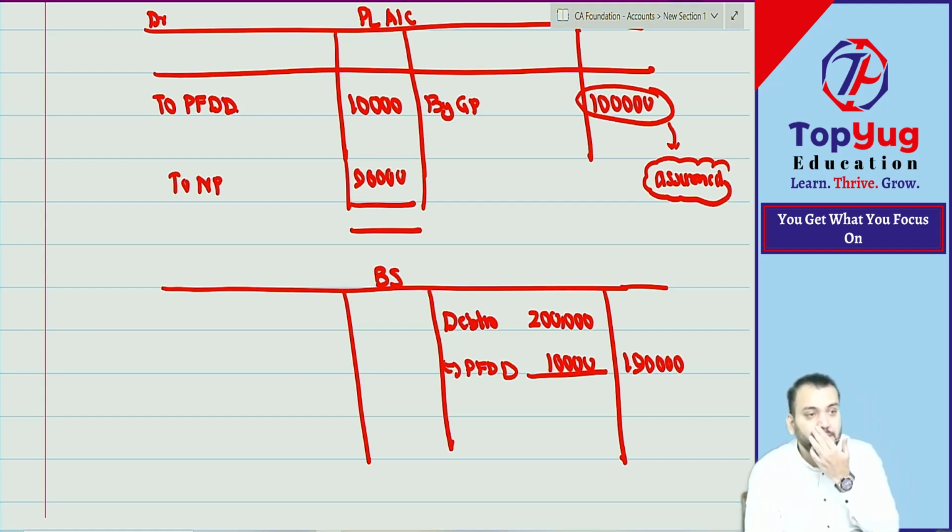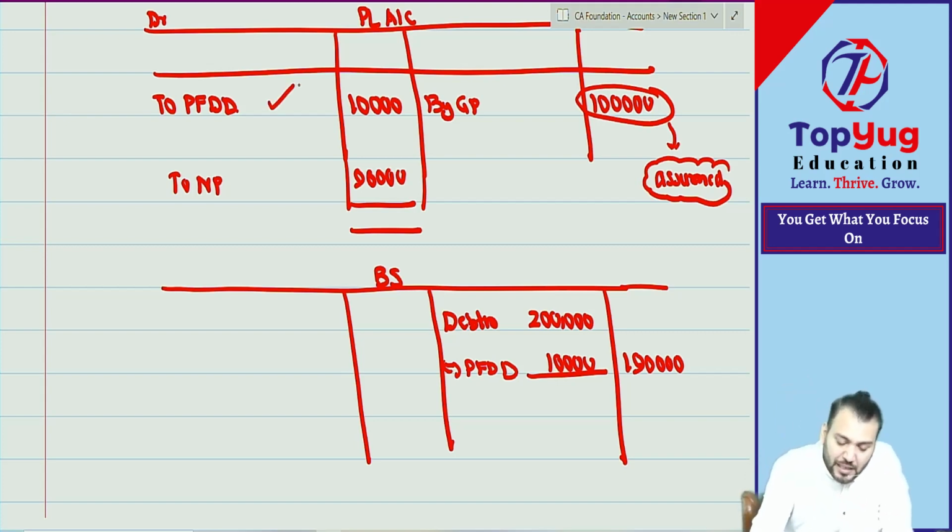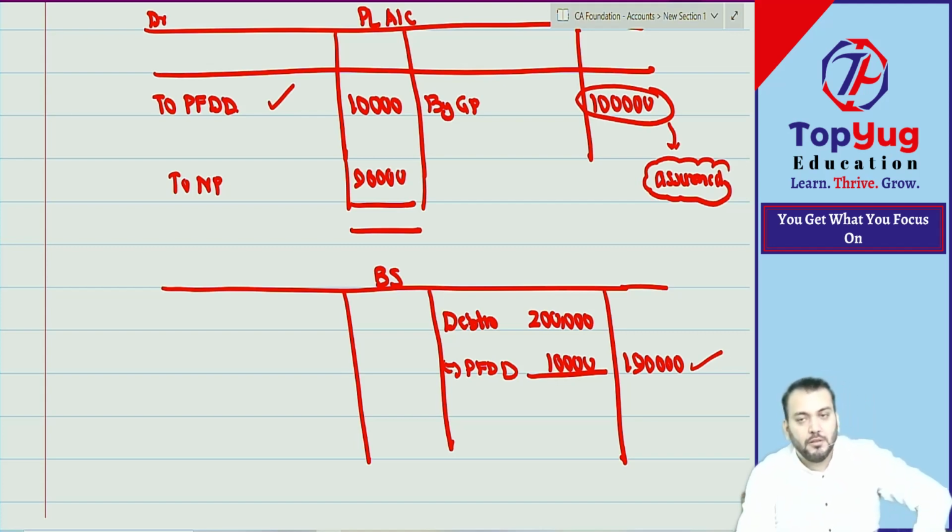Have you understood? Every adjustment has two effects. One is in PL, one is in balance sheet. Have you understood? Correct.